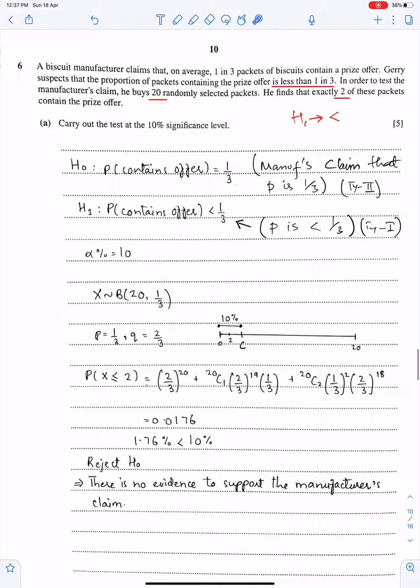Question number 6. A biscuit manufacturer claims that on average 1 in 3 packets of biscuits contain a prize offer. This is the manufacturer's claim.